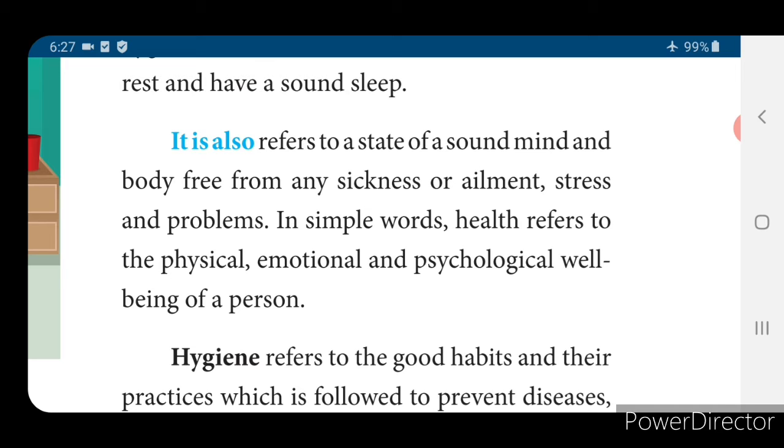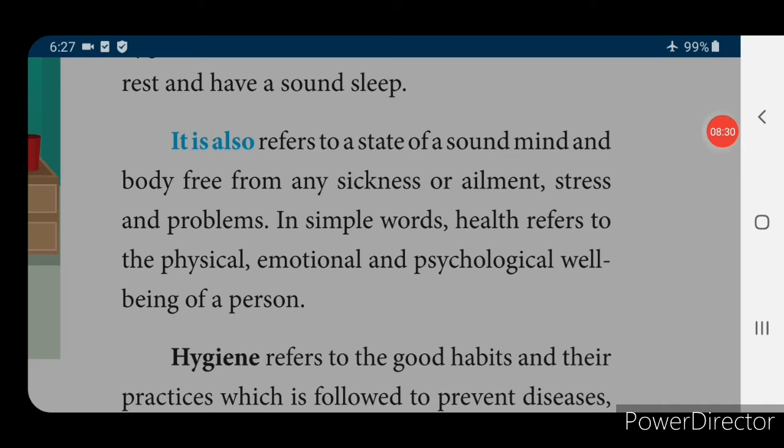Because of this fear, they often think whether it will come to our house, to our housemates, and they are feeling very sad. They feel depression. So this is a psychological problem. Health refers to physical, emotional and psychological well-being of a person.